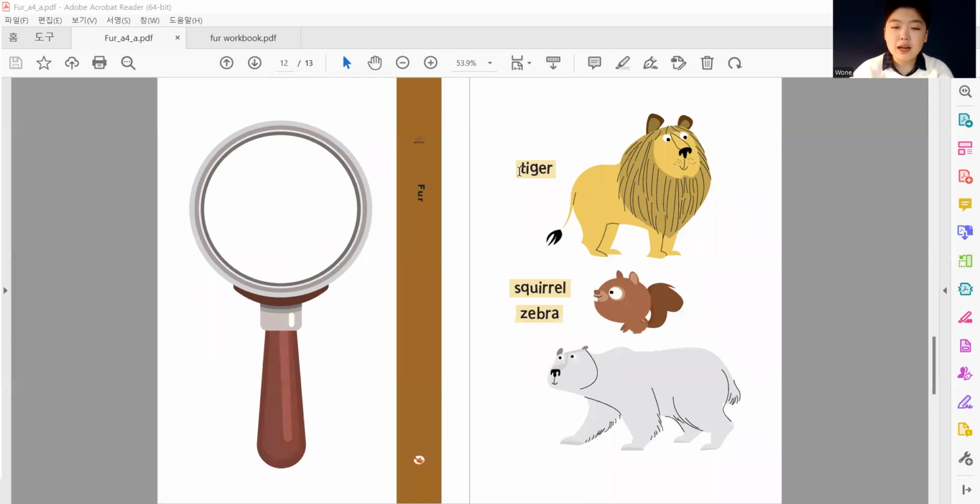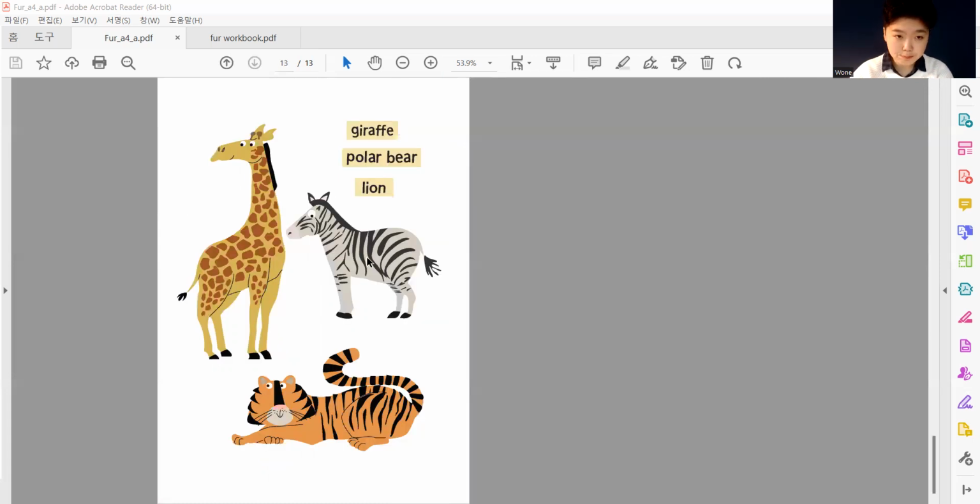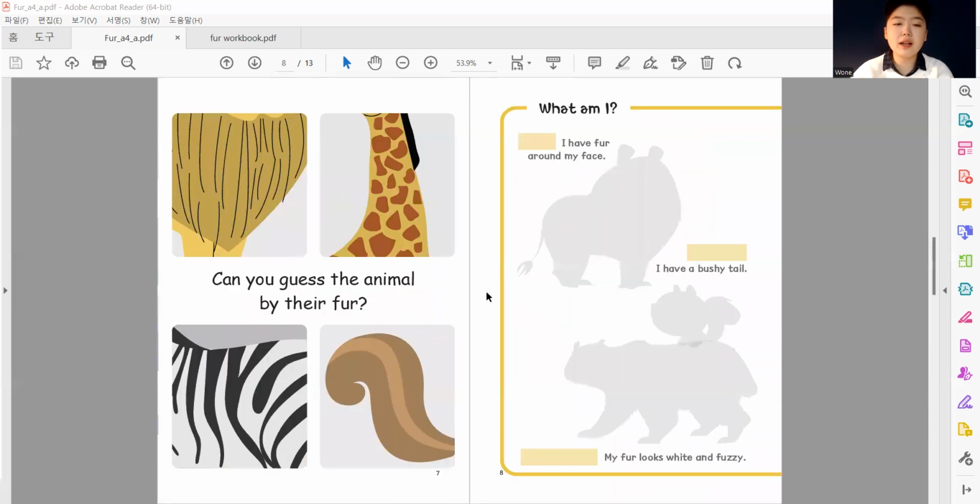We have tiger, squirrel, zebra. So this is a lion, squirrel, polar bear, a giraffe, zebra, tiger. And we have our other names here. So go ahead and cut them out, glue it on, and guess it.